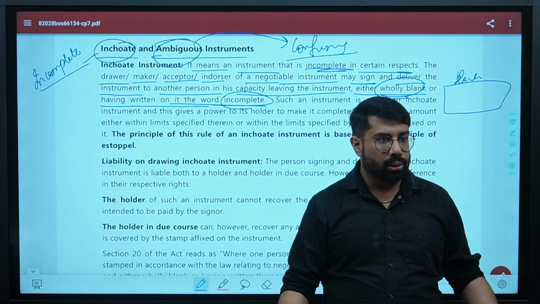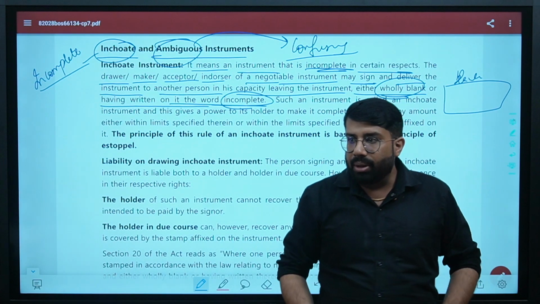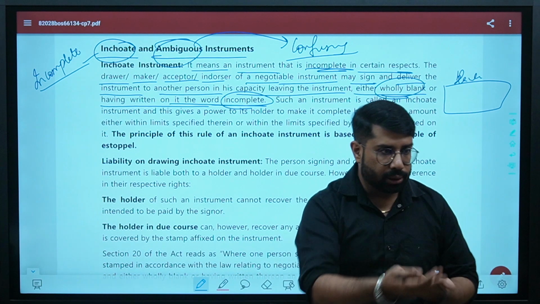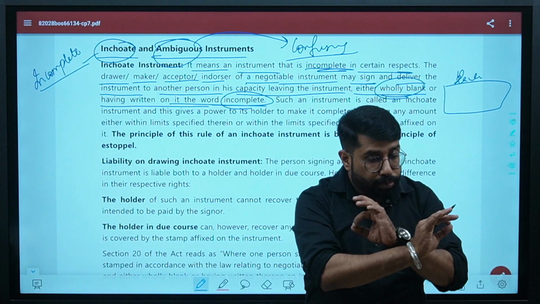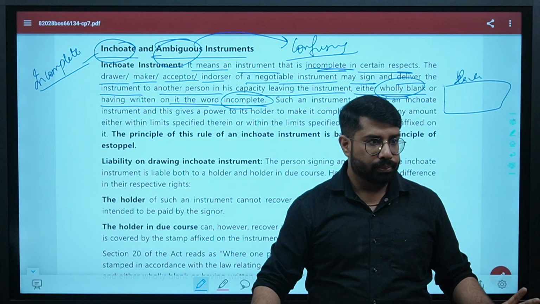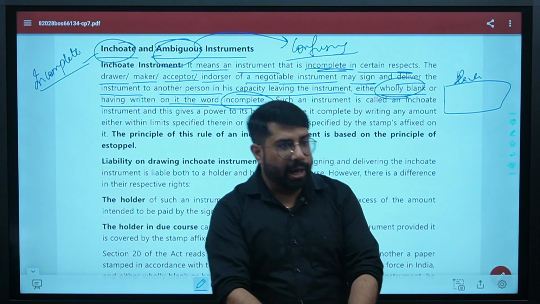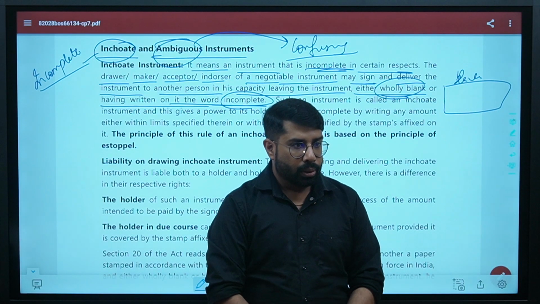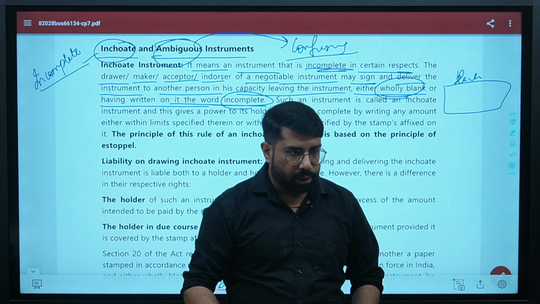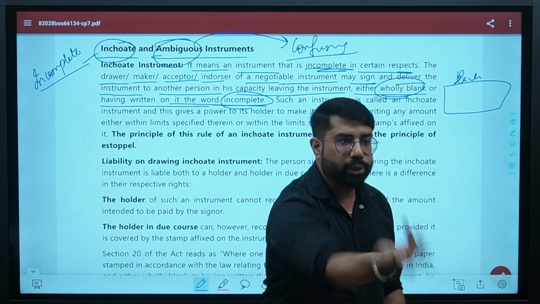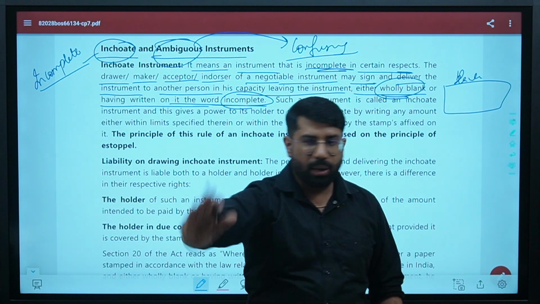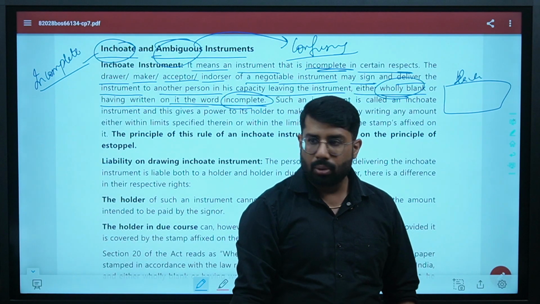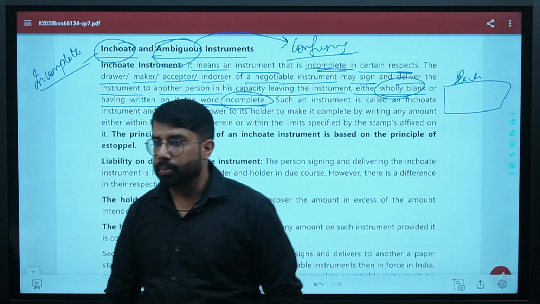It can be for any reason. I have the check, I'm giving the check to you, you fill in all the details by yourself. So for this transaction, a full blank check. A CA of a person is having the checkbook. You want a check to be signed by this person. I give a check to you. Inchoate instrument. You will go to him, he will fill in all the details and he will sign and he will give it to you. Are you getting the point?